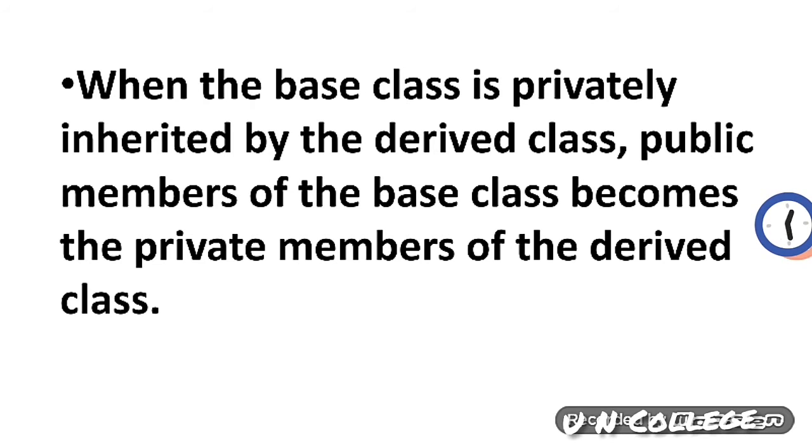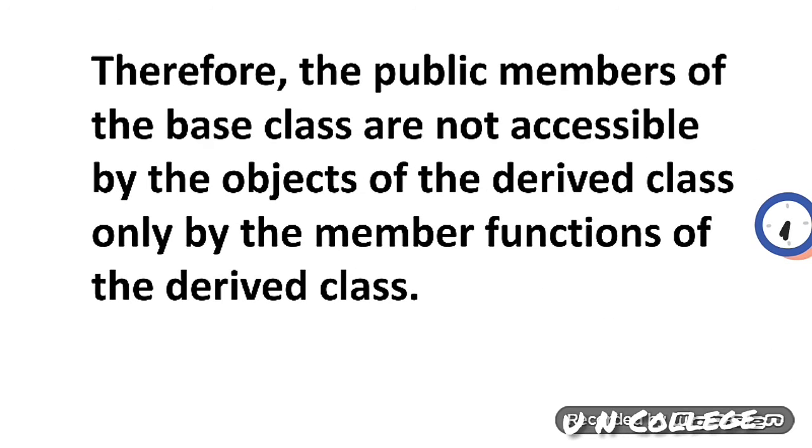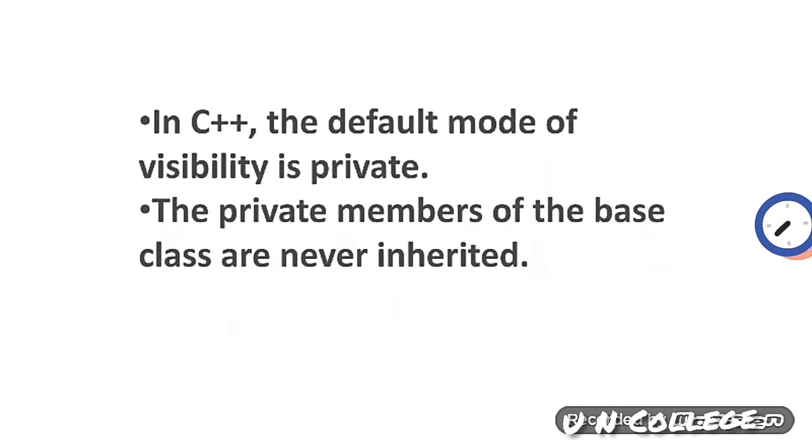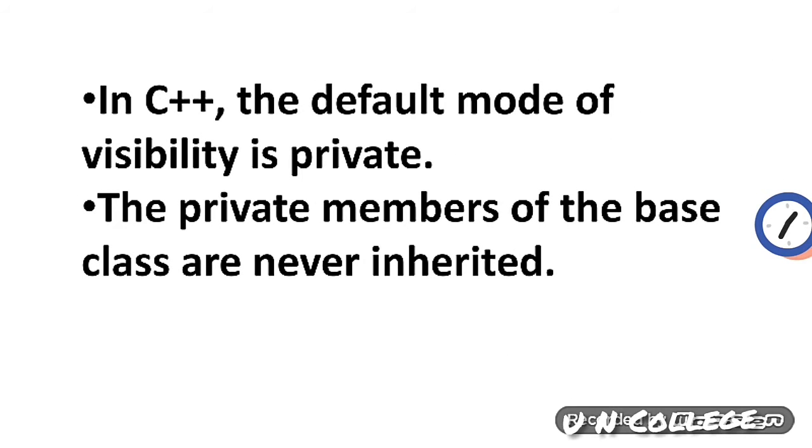When the base class is privately inherited by the derived class, the public members of the base class become the private members of the derived class. Therefore, the public members of the base class are not accessible by the objects of the derived class, only by the member functions of the derived class. Actually, it is a little bit complicated, but I will show you in detail one by one diagrammatically so that you will be very clear.